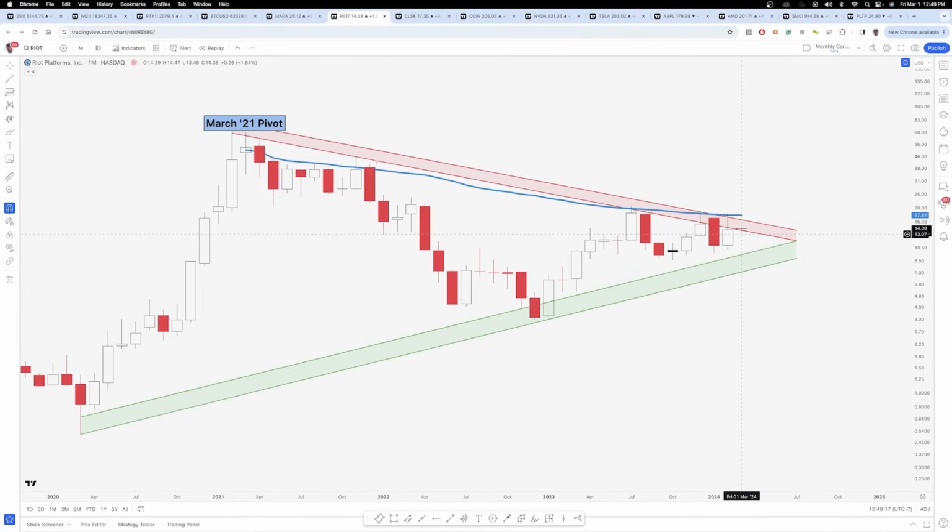And one thing to mention here is you do have the March 21 pivot VWAP right around 1781. So even if we did get a break and close above the top of this trend zone around 1615 on the monthly chart, ideally you would really want to see a monthly close above the March 21 VWAP, because notice how many different times price has failed to get above this VWAP. You can see literally it has acted as resistance so many different times over the last couple years.